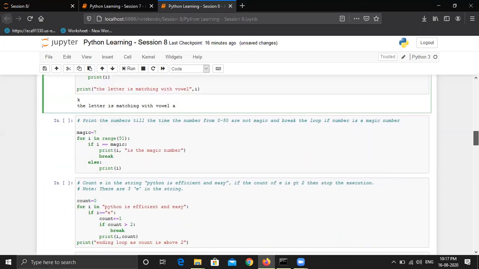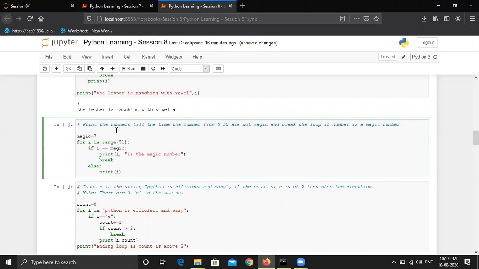Moving to the next question. This question says print the numbers from 0 to 50 as long as the number is not a magic number, and break the loop if the number is a magic number. So what we are trying to do, there is a magic number, maybe a winning number in a lucky draw. So if the magic number is 7, we need to print each number till it reaches the magic number.